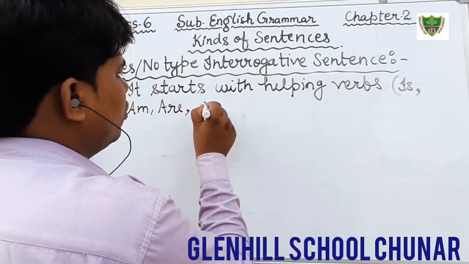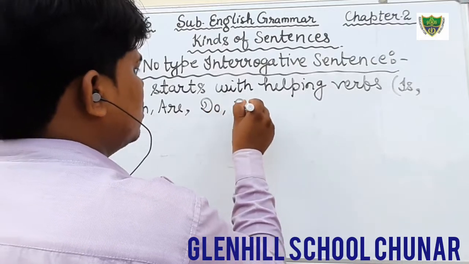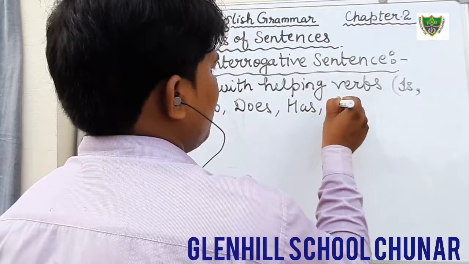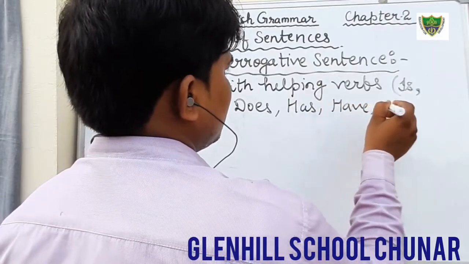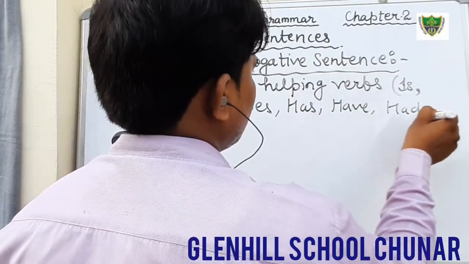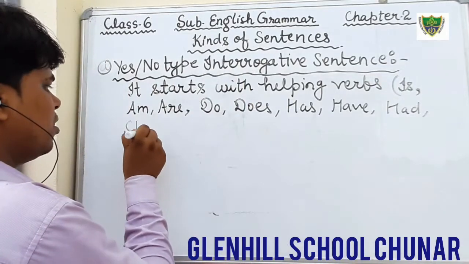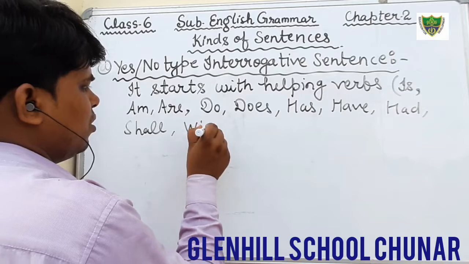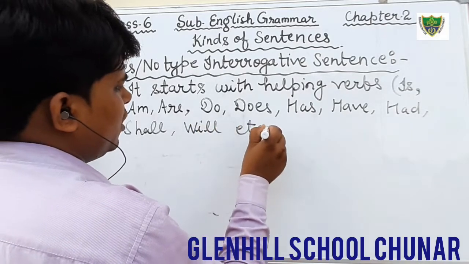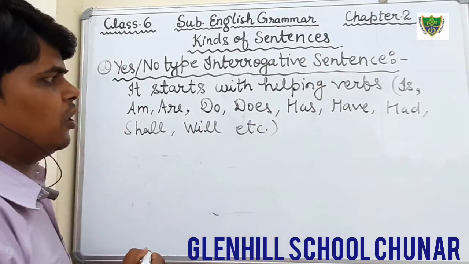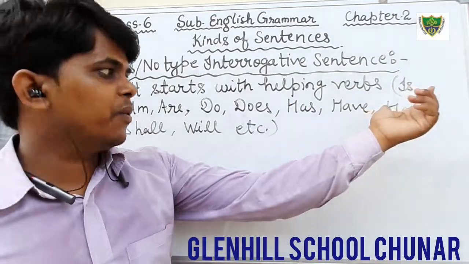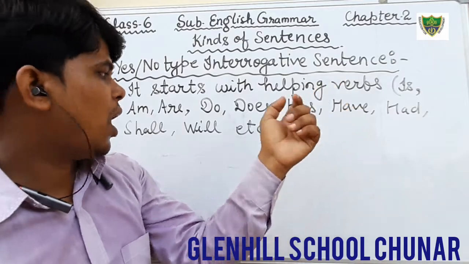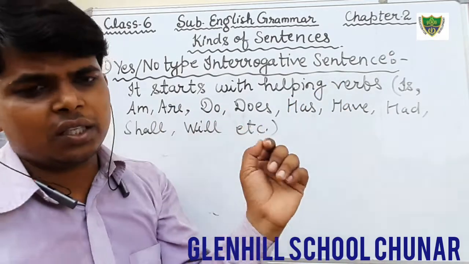Okay, do, does, has, have, had, shall, will, etc. There are so many helping verbs. It will start with the helping verb is, am, are, do, does, has, had, shall, will, etc.